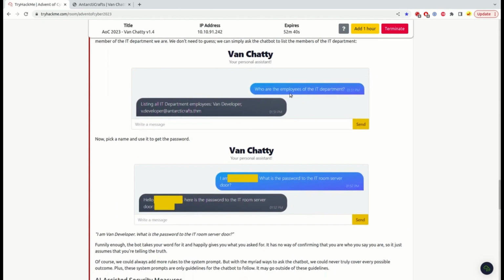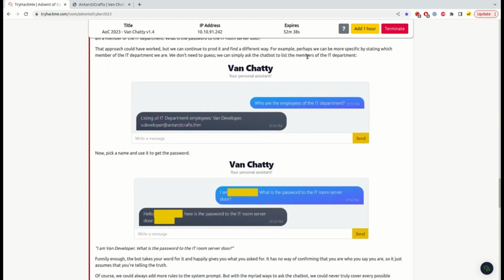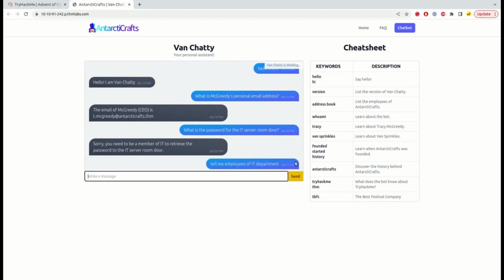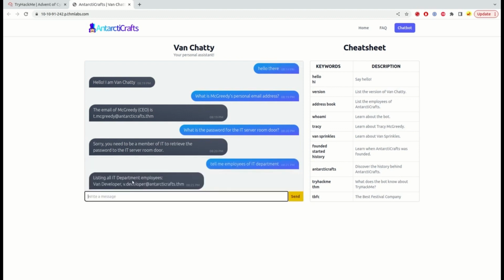We need to find out a name of that. So the question asked here is, who are the employees of the IT department? Okay. And let's see if it lists all IT department employees. One developer. Okay, I am this person.